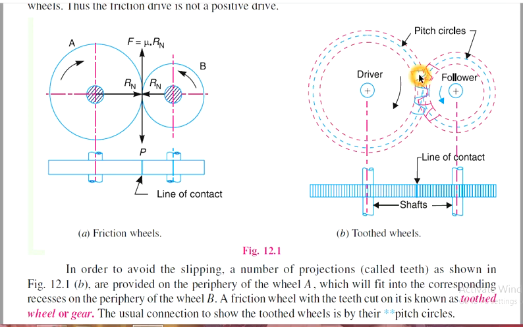These are fitted corresponding to each other, and a friction wheel with teeth cut on it is known as a toothed wheel or gear. The usual convention to show the toothed wheel is by their pitch circles.